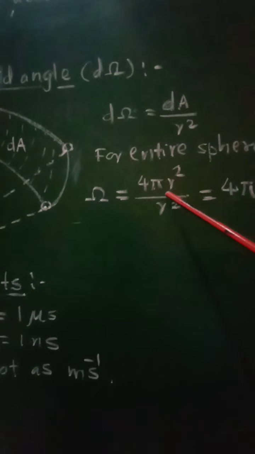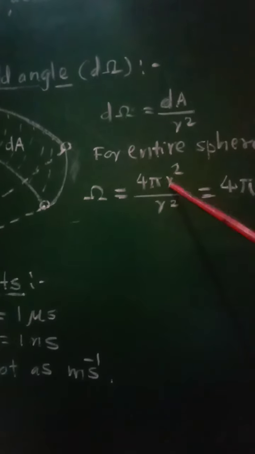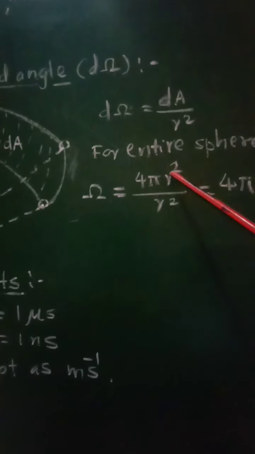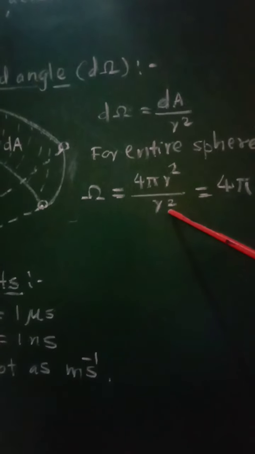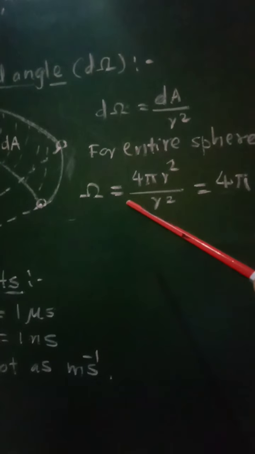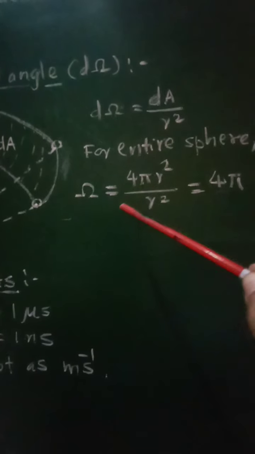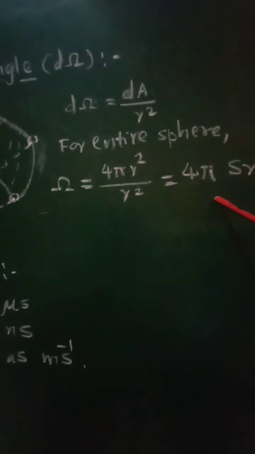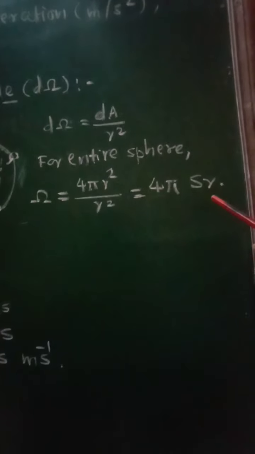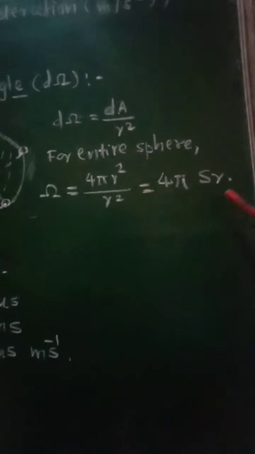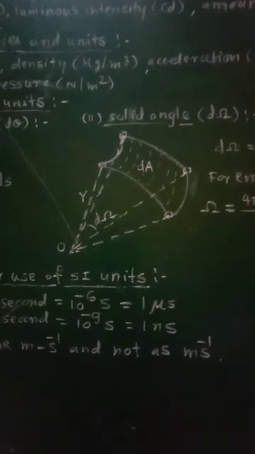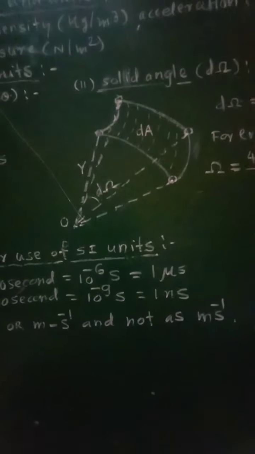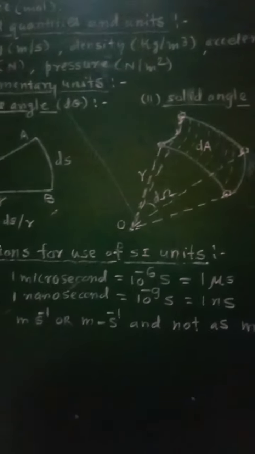We know that the surface area of a sphere of radius r is 4 pi r square, and r square gets cancelled, so the solid angle for the entire sphere will be equal to 4 pi. This solid angle is measured in terms of steradian, denoted by SR. So plane angle and solid angle are the 2 supplementary units.